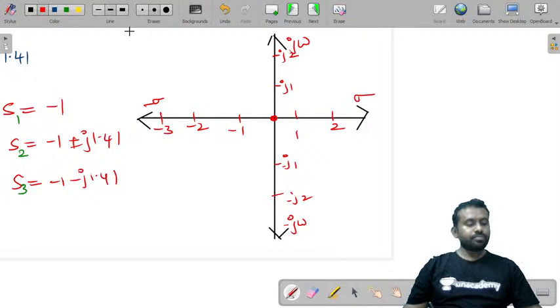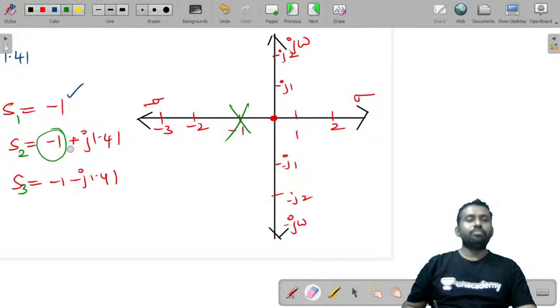Now let us try to do this. Where are the poles now? Let us check. At minus 1 you have a pole. And there is another pole at minus 1 plus j1.4. This is what is important. Somewhere around here you'll have this pole. You have minus 1 minus j 1.4 somewhere around here. So this is the pole zero plot.